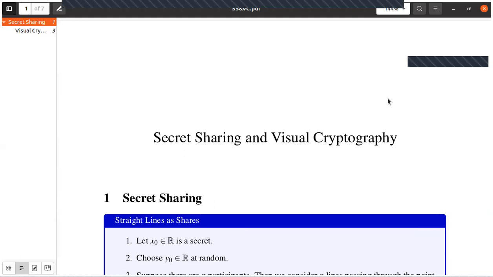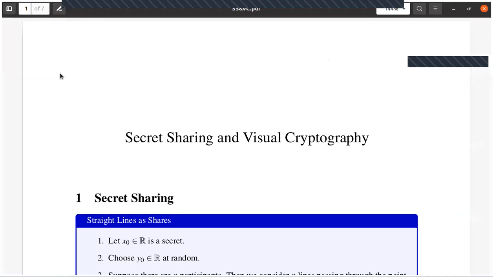But if I give only one line, if you take x minus y equal to 0, then there are so many points. So you don't know what is in my mind. Are you following? So that is what secret sharing is. I have a point 1 comma 1, but I will not give 1 comma 1. I will give x minus y equal to 0 to Mehak. I gave x plus y equal to 2 to you. I gave 2x minus y equal to 1 to somebody else. But now if any two of them come together, they will get the point. But a single person cannot get anything. So 100% secure. Is it clear? Shubhamay, is it clear? Yes.